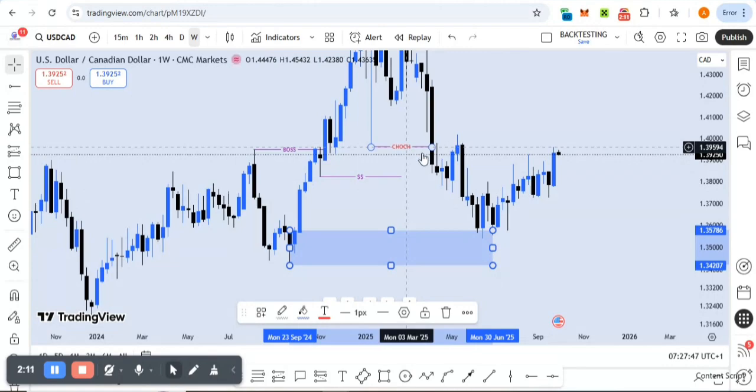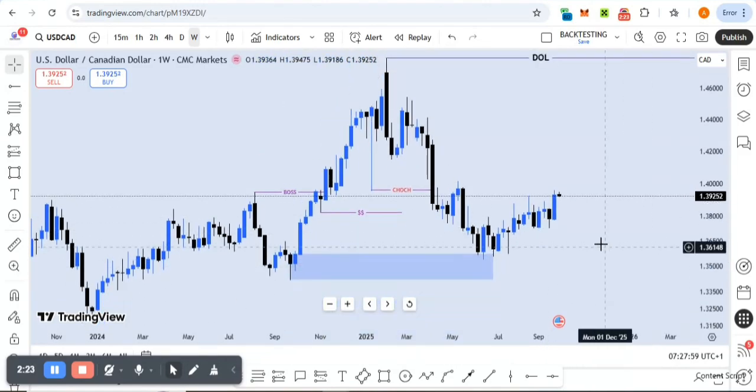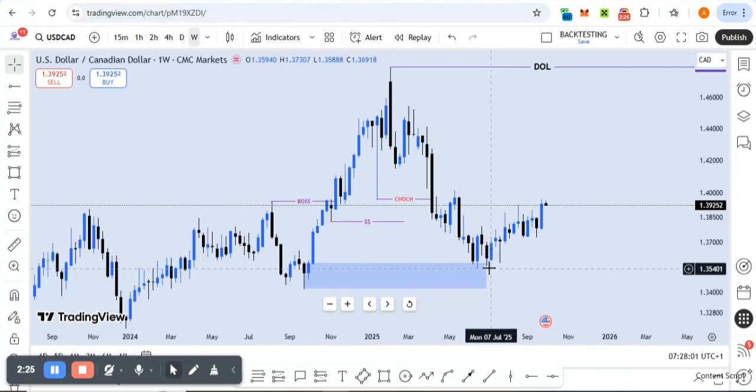Although we have a change of character and a break of structure here, this break of structure is not that obvious, and even the change of character is not that obvious. This is the most obvious zone currently as we speak. So what we are looking at is price continuing to trade higher to this draw on liquidity overall in the long run. So how do we position ourselves in the short run? Let's go to a daily time frame.